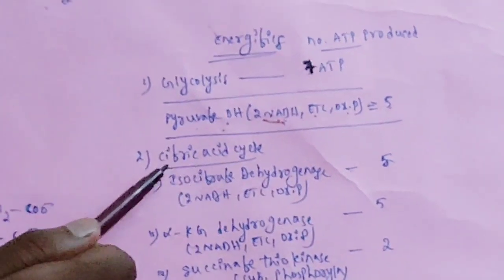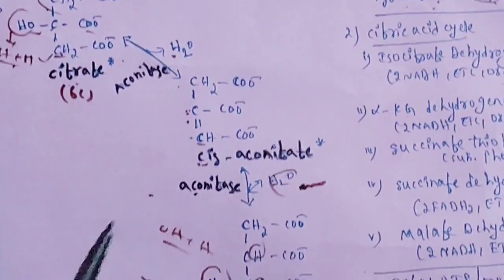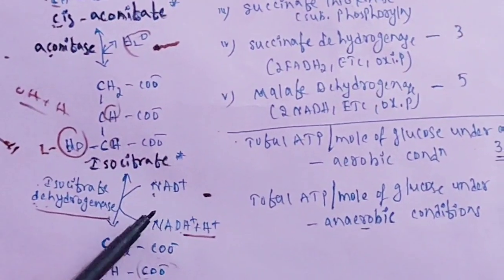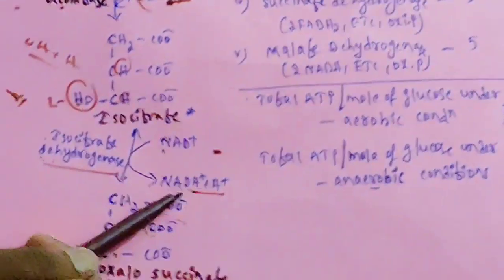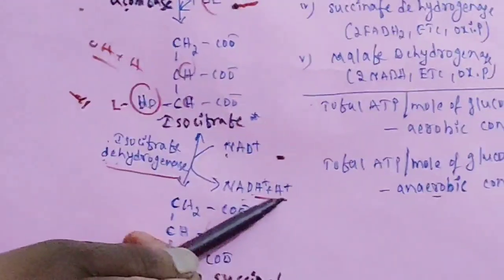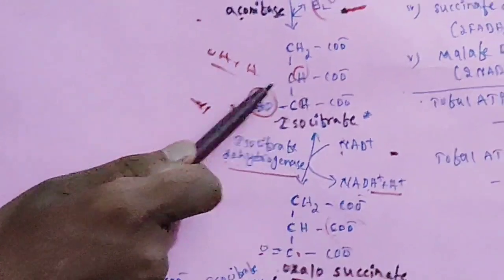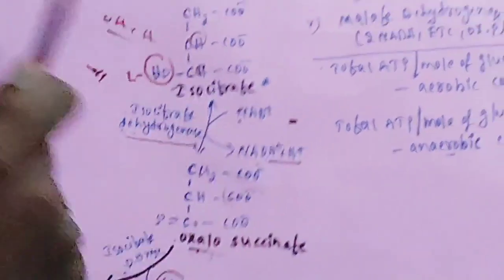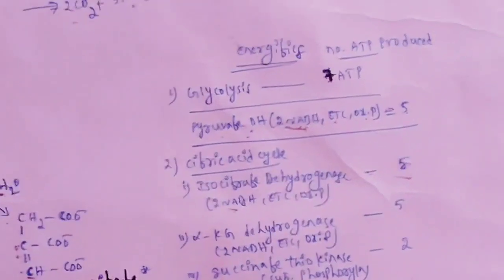Then we enter into the citric acid cycle. Isocitrate dehydrogenase catalyzes a reaction. Here is isocitrate dehydrogenase. You can see 1 NADH plus H plus is produced. Actually 2 molecules are producing, so for 1 molecule of isocitrate, 1 NADH is formed. For 2 molecules, 2 NADH. So 2 NADH will give 5 ATPs.